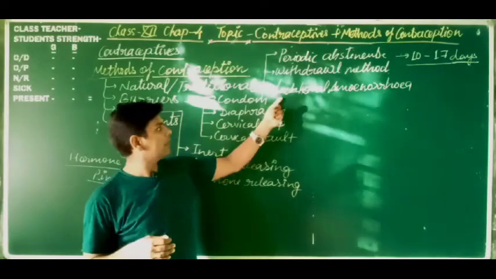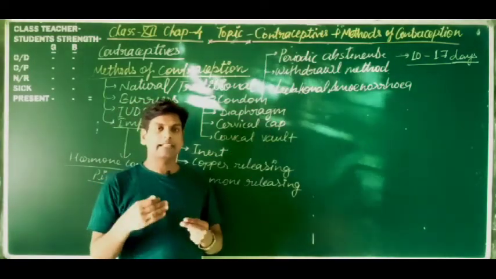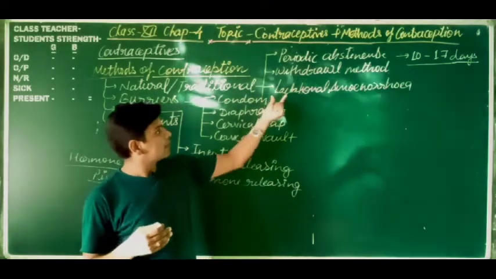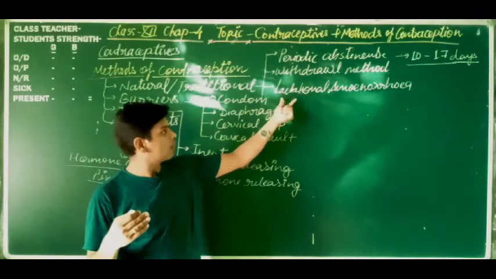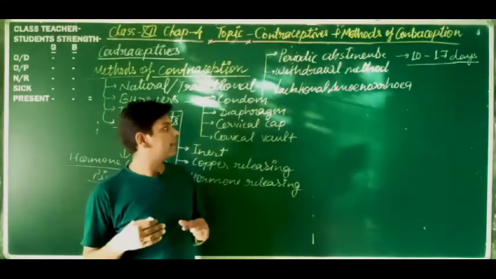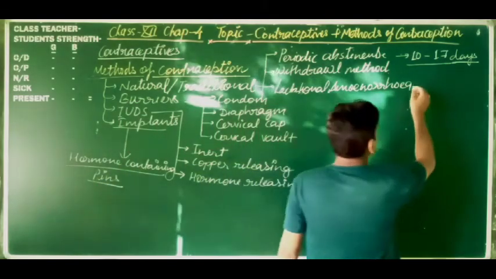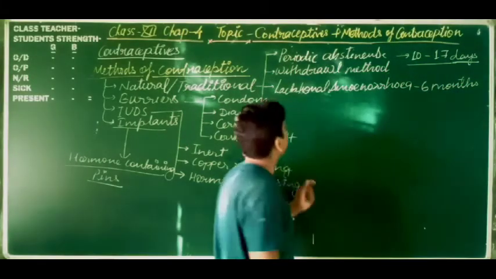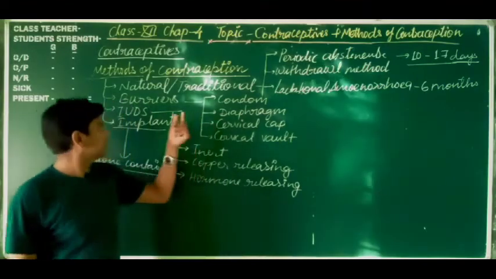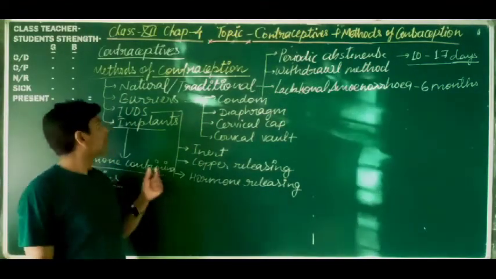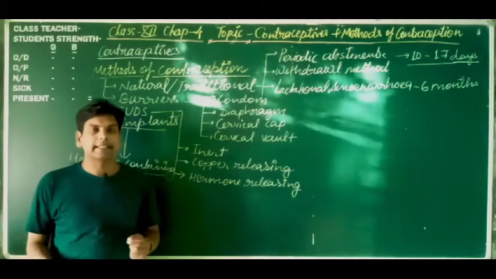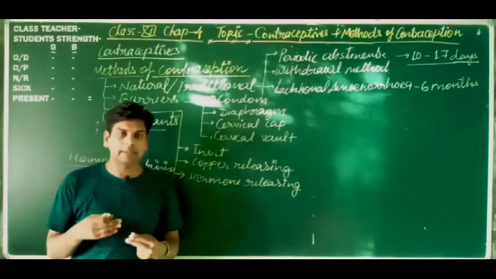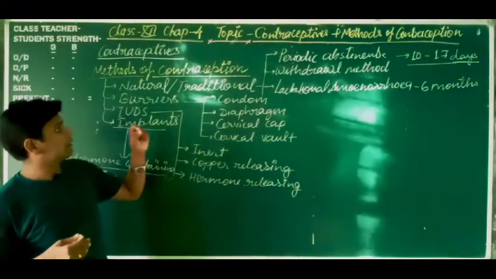So in lactational amenorrhea, when the mother is breastfeeding after delivery, the menstrual cycle stops and the chances of fertilization are reduced. The maximum period is about 6 months. So this period is also a safe period, and it is also considered a traditional or natural method. Got it? Next one, barrier method. This is a very important method, because the natural methods may sometimes fail and are not fully reliable.